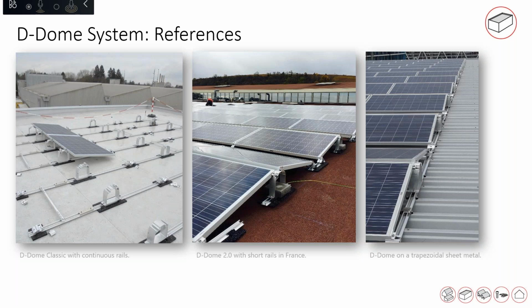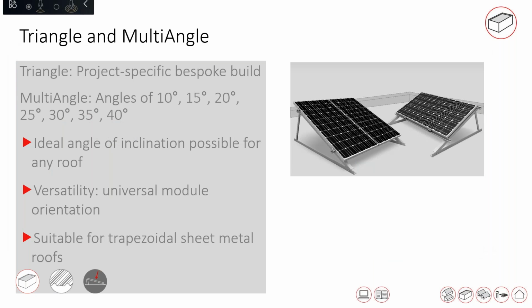Then some people are very concerned about the optimum tilt angle. Here also we have triangle and multi-angle solutions. Our standard solutions come in 10 degrees, then 15 degrees, up to 40 degrees. And if you say the ideal inclination you want is 22 degrees, for example, that is also possible.